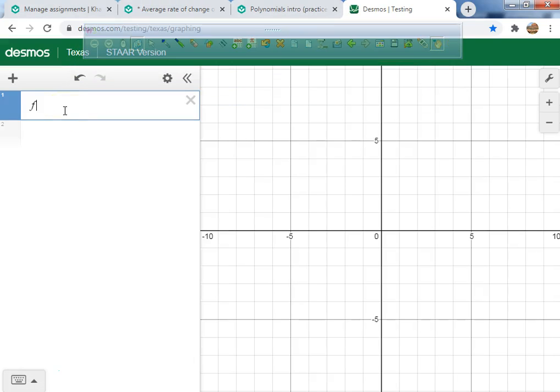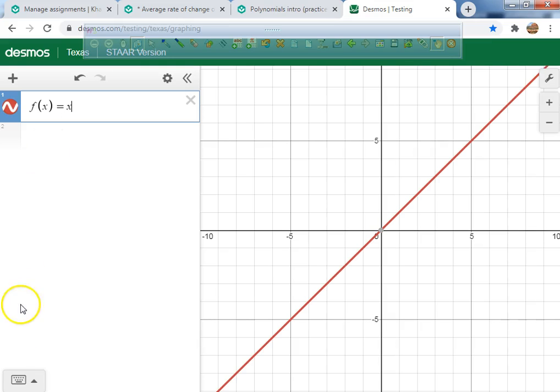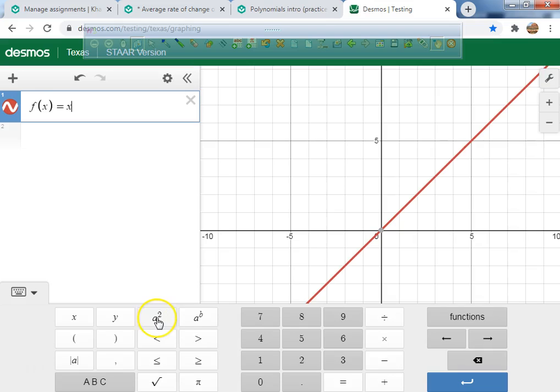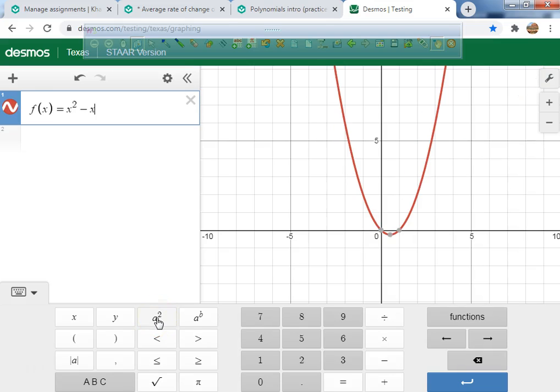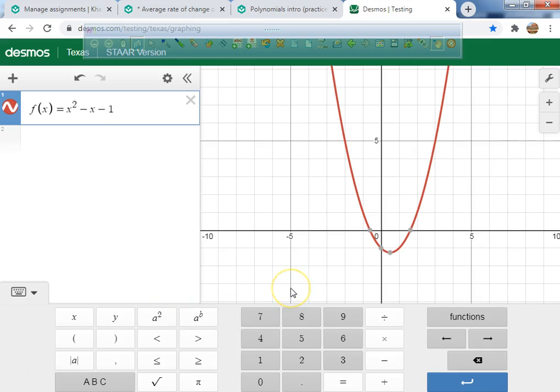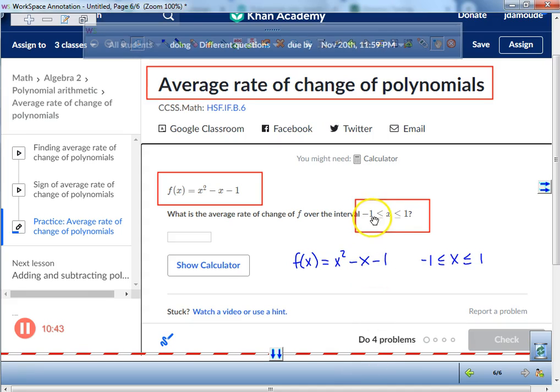We have a function, and it's f of x equals what? Was it x squared? Okay, x squared minus x, and what is it? -1? Okay, so there we go. Now, here's what I want you guys to think about. Right now, I'm going to restrict the domain. How do we restrict the domain? We've got to use the little brackets. And what did I say we were going to restrict the domain to? -1 to a +1.